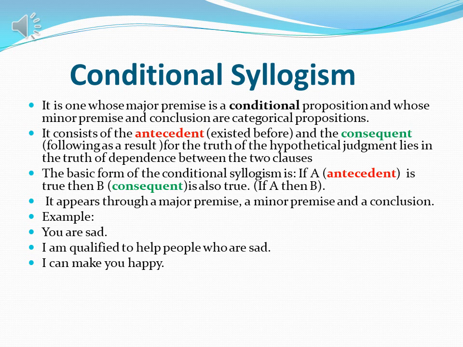It appears through a major premise, a minor premise, and a conclusion. The example is: you are sad, and I am qualified to help people who are sad, so I can make you happy. So this is called conditional syllogism. This is one of the examples of that.